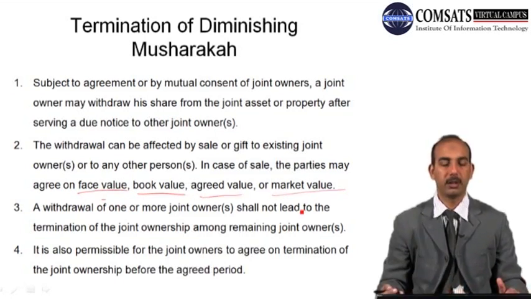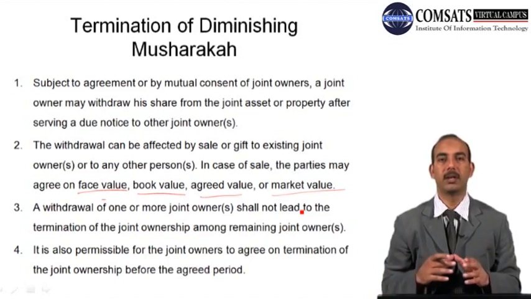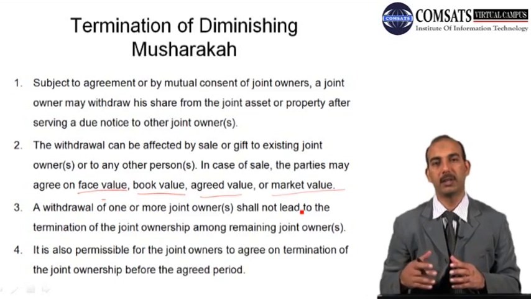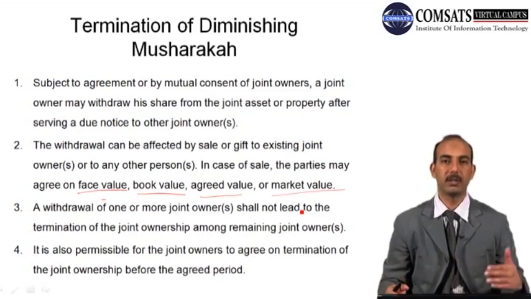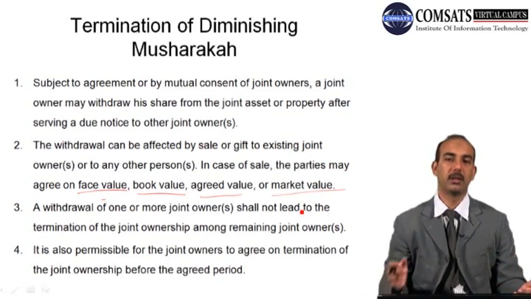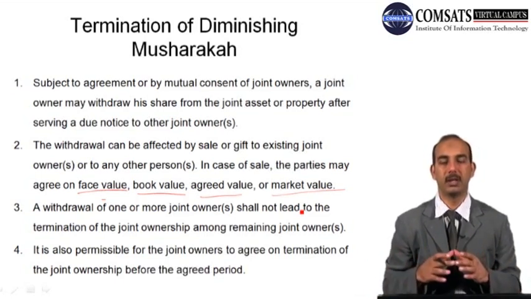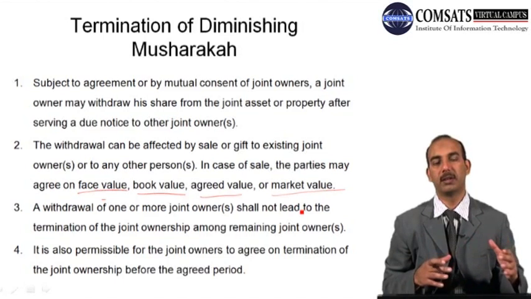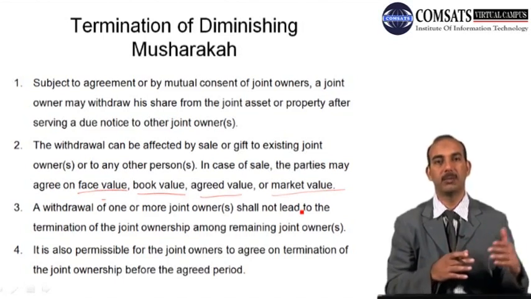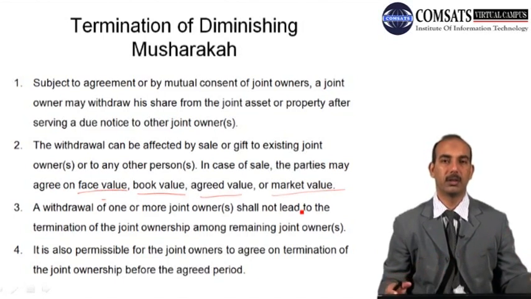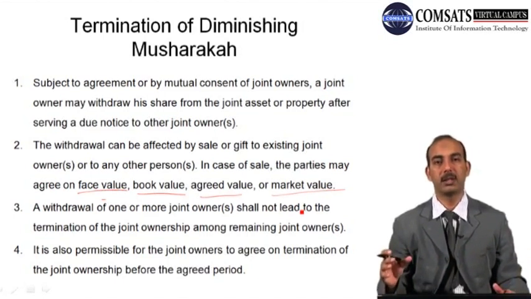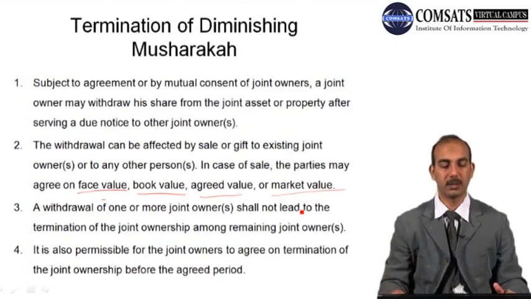And the third point is that a withdrawal of one or more joint owners shall not lead to the termination of the joint ownership among remaining joint owners. So if one of the partners is leaving, it means that joint ownership will not terminate. The remaining partners will continue that joint ownership. They may purchase the share of the leaving partner, or if the nature of the property is such that it is a piece of land, then the share of one partner out of that piece of land can be separated and sold at any time to a third party. But the remaining partners can remain as partners in the joint ownership.